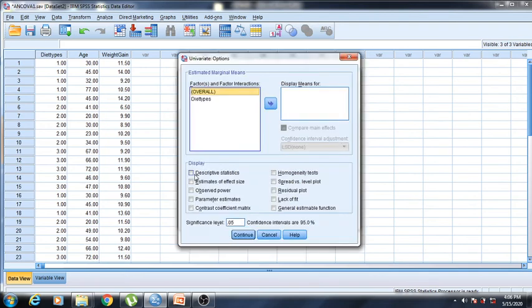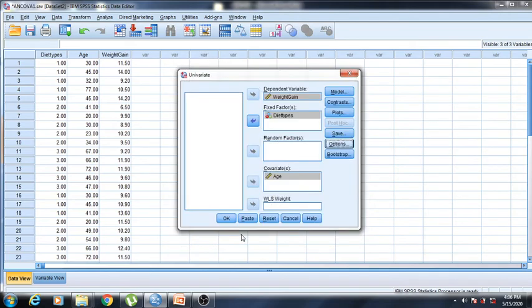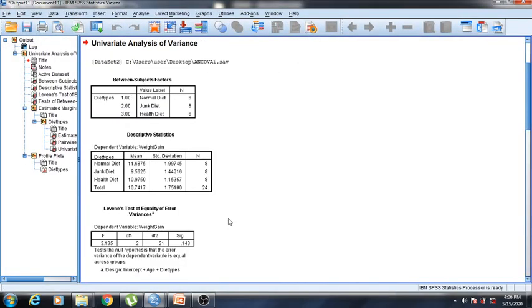In options we have to select descriptive statistics, estimates of effect size, and homogeneity tests, so that from there we'll find our Levene test of homogeneity. And if we want to compare, we can take display means and then compare main effects, and then continue and then okay. So you can see here these are the diet types, normal, junk, and health food, all with equal sample sizes of 8, 8, and 8. These are the mean values, standard deviations, and sample sizes.